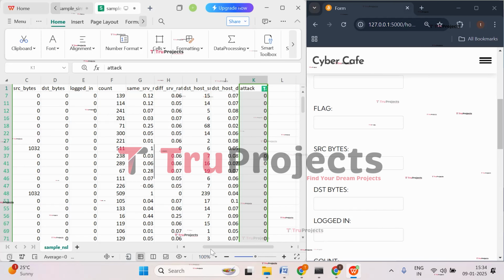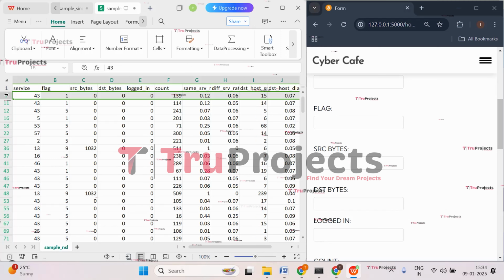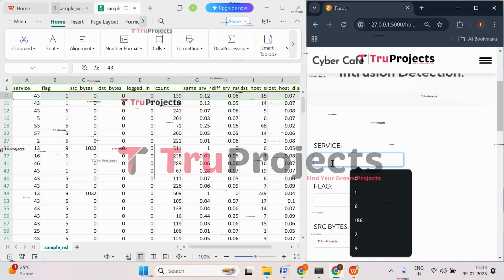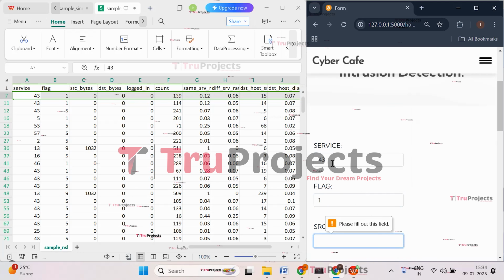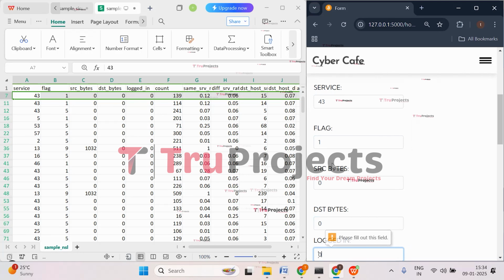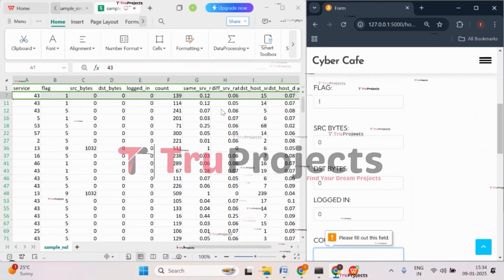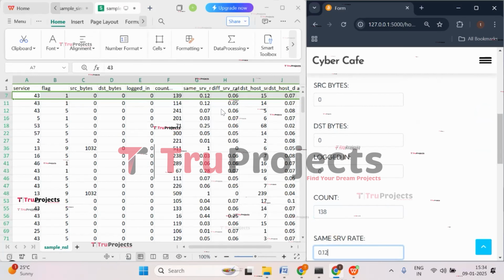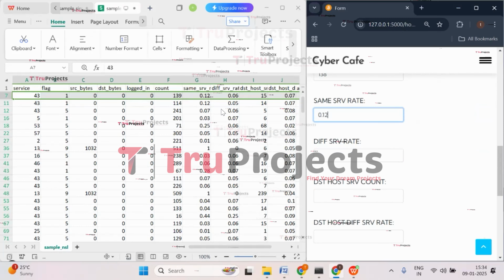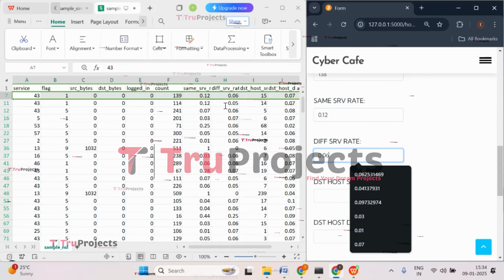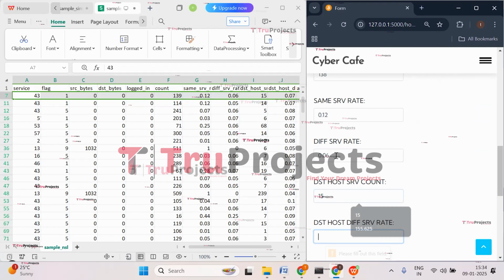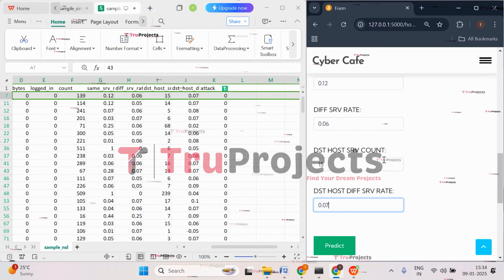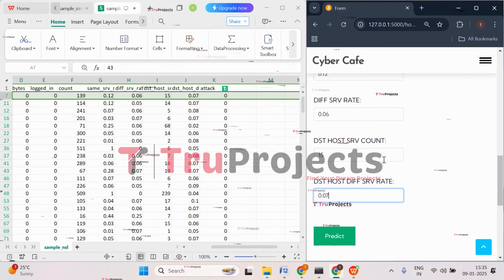So let's try giving the first case where service value is 43, flag is 1, source bytes are 0, destination bytes are 0, logged in value is 0, and count is 139. 0.12 is the same SRV rate. Different SRV rate is 0.06. Destination host count is 15. And 0.07 is the destination host SRV rate. And now click on predict.